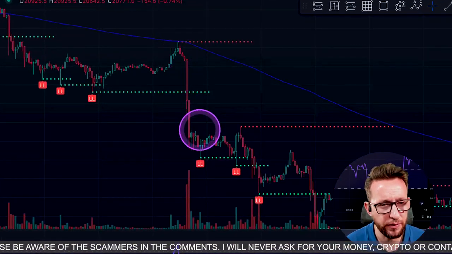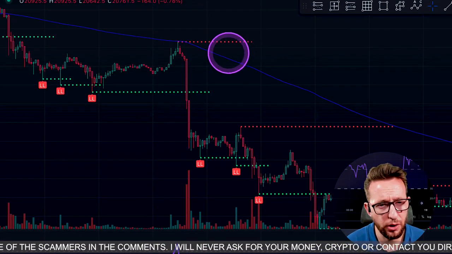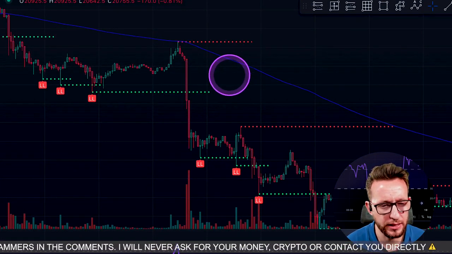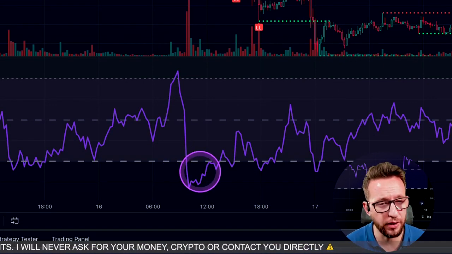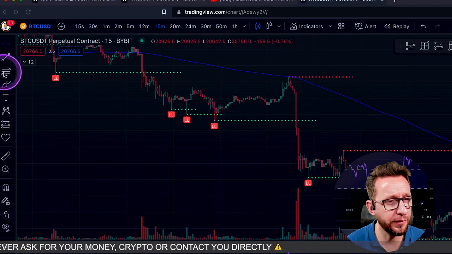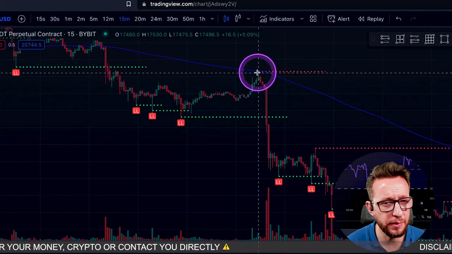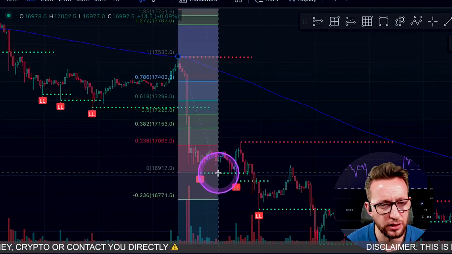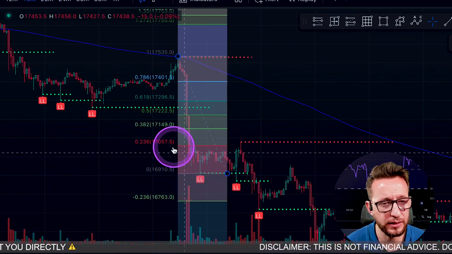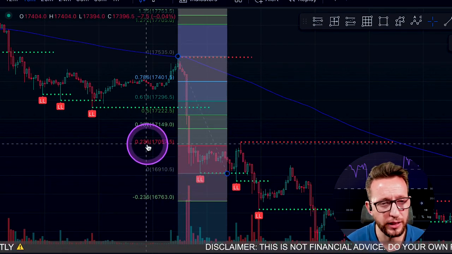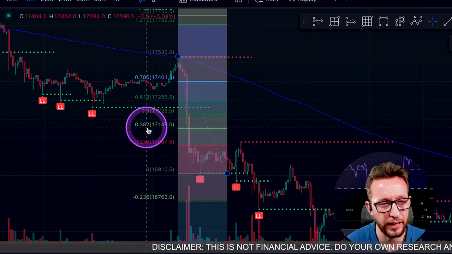As you can see here, we've created a downtrend. We're below the 200 EMA, this blue line here. We've come into the oversold section of the RSI. So we're going to take our Fibonacci level just here. We're going to pull from this red line down to this green line just here. We're expecting price to come up and test between the 0.236 and the 0.382.